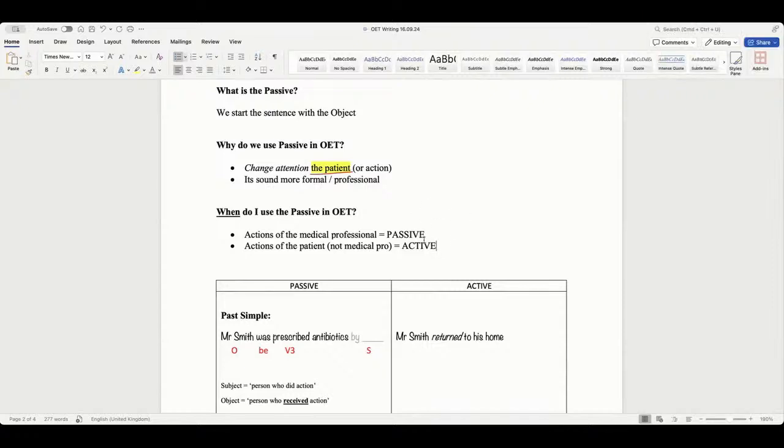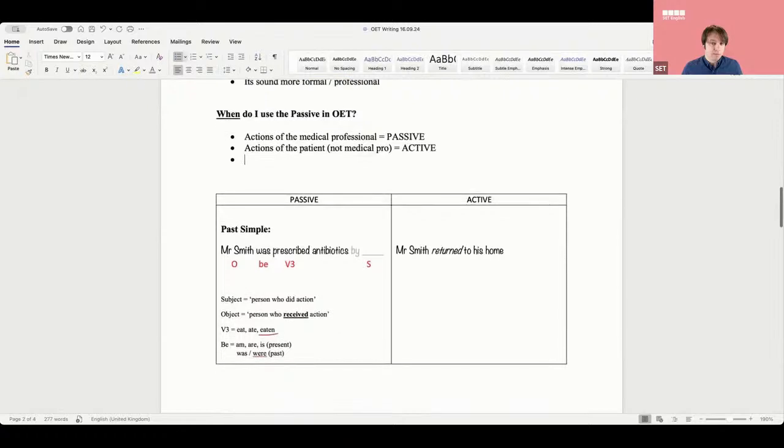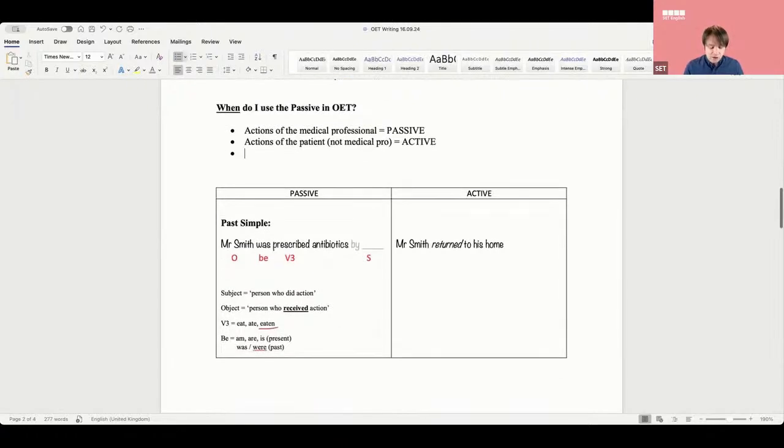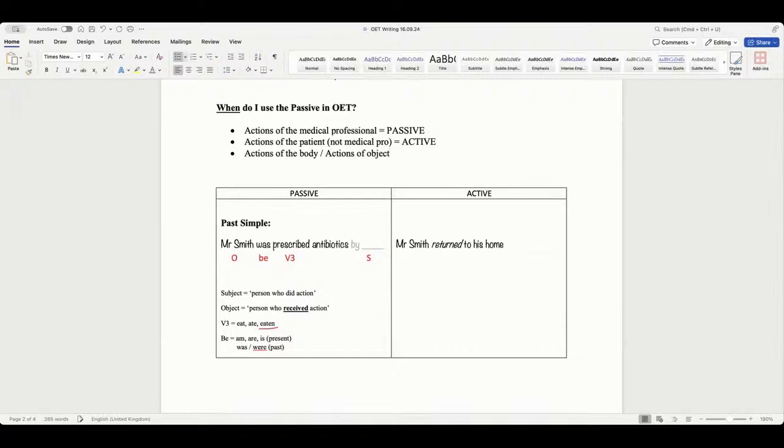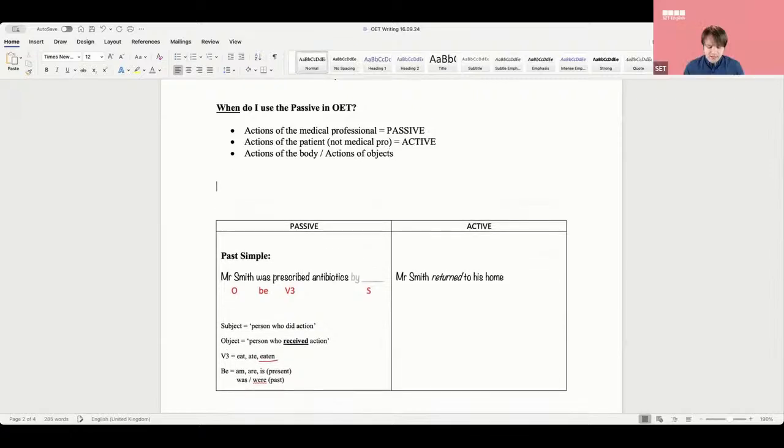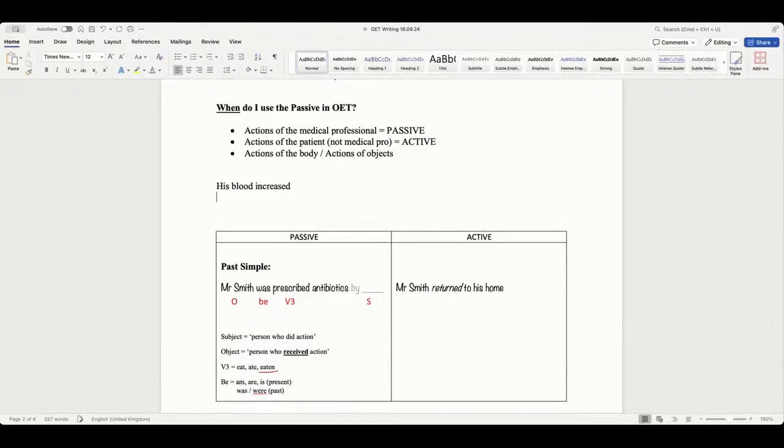Yes. Okay, here's a problem though. What about the actions of the body? Or the actions of objects? Do you know what I mean? Like, do I say his blood pressure increased or was increased?